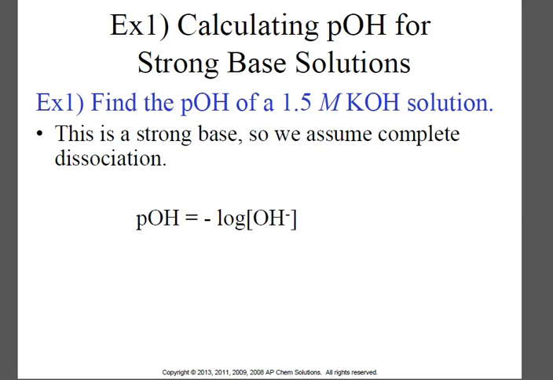Because KOH has one OH in it. So we can just assume that we completely break down KOH. So our concentration of OH is also 1.5. Negative log that, and you found the pOH of negative 0.18. We'll talk about the relationship between pOH and pH later, but for now, make sure you know how to find pH, how to find H+, how to find H3O+, and how to find pOH.